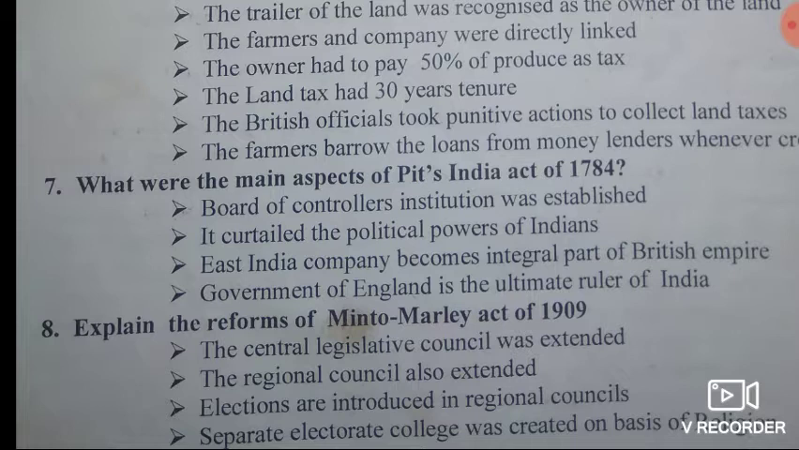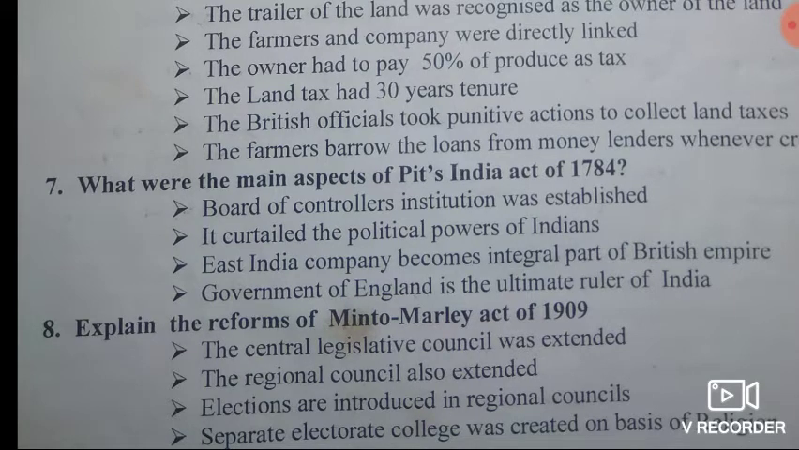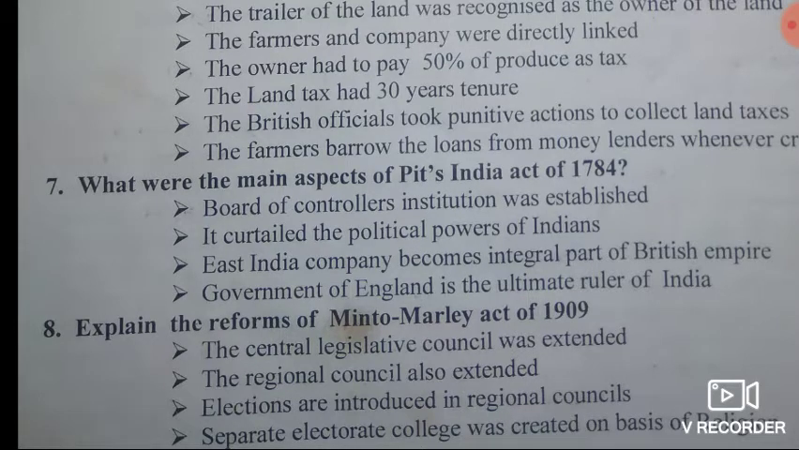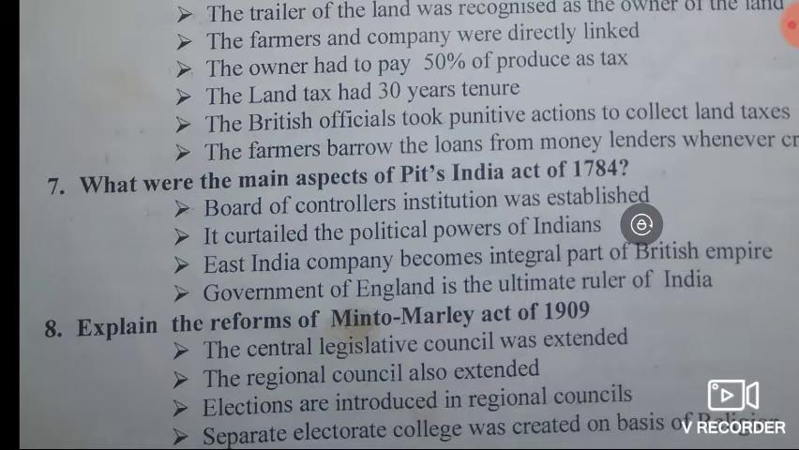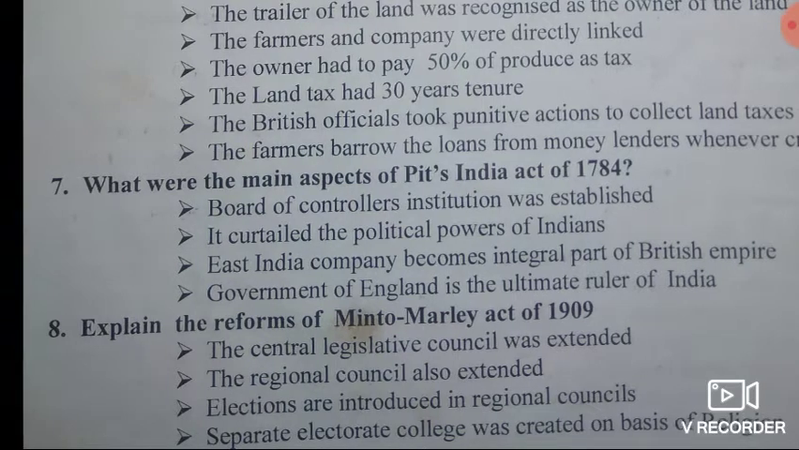Answer: the first point, the Central Legislative Council was extended. Then second point, the Regional Councils were also extended. Then third point, elections were introduced in regional councils. And the last point, a separate electorate was created on the basis of religion. So this is about the major reforms of the Minto-Morley Act of 1909.